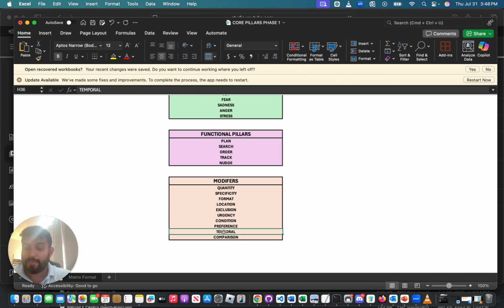Temporal is present, past, and future. I want money in my present, and I want money in my future as well. And comparison, it's deadly, but I want to be better than my yesterday. If yesterday I was something, today I am better than that. That is where we need to compare ourselves with ourselves, not with other people or any other company.